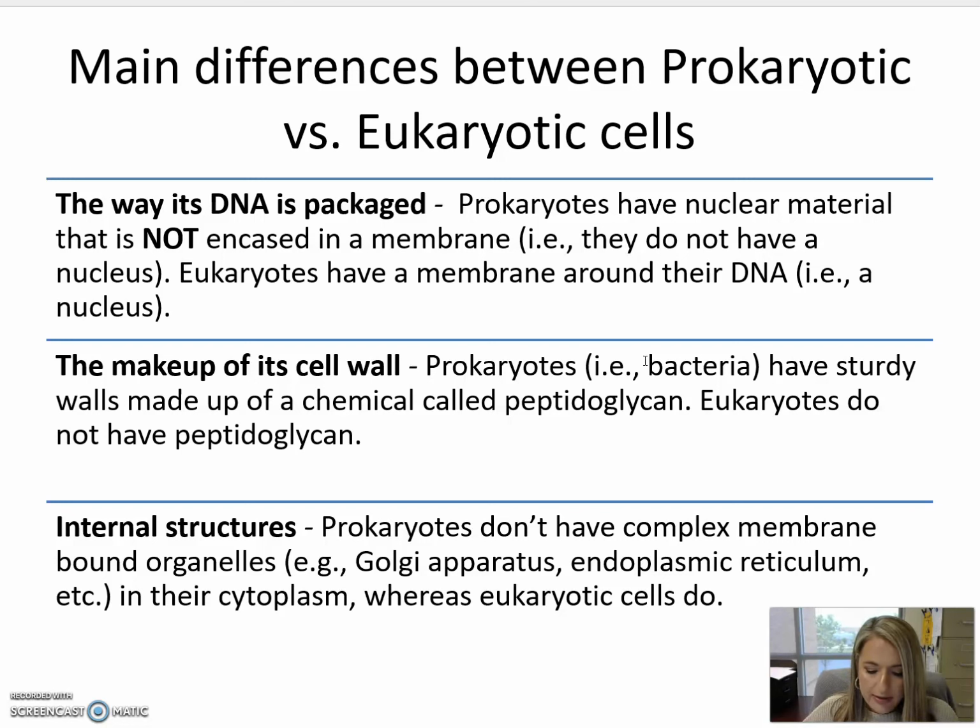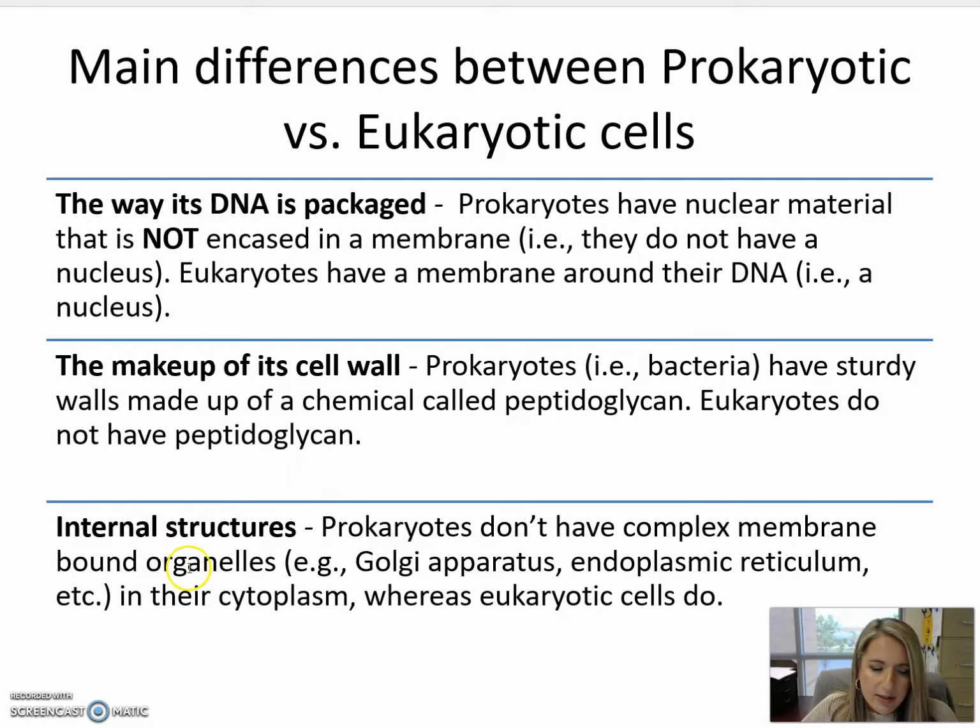Not all eukaryotic cells have a cell wall. For example, humans have eukaryotic cells, but we lack a cell wall. But things like fungi and plants, they're eukaryotic cells. They can have a cell wall, but that cell wall will not contain peptidoglycan. It will often contain something like chitin or cellulose, but not peptidoglycan. Again, remember, peptidoglycan is exclusive to only bacterial cell walls.